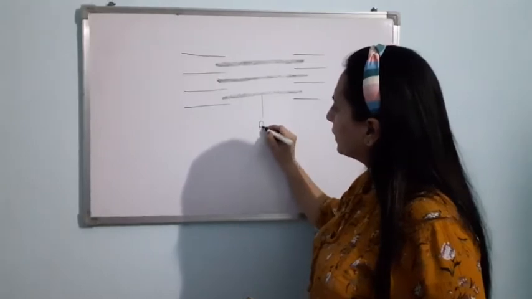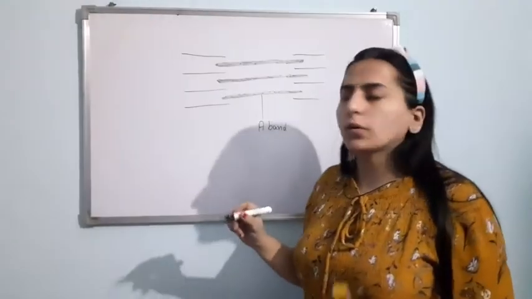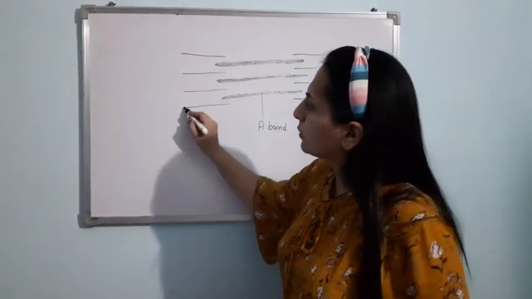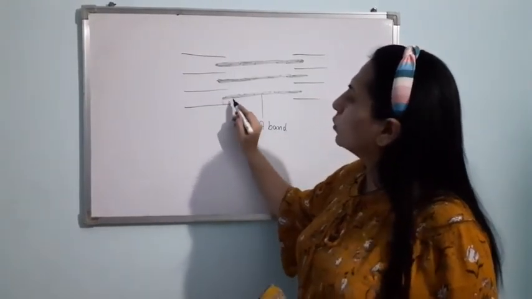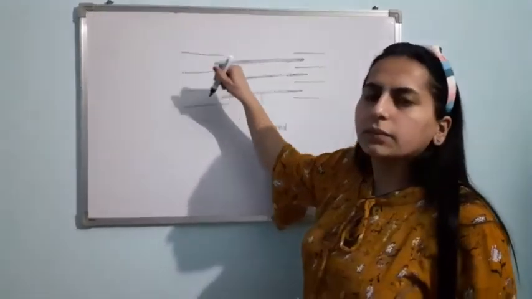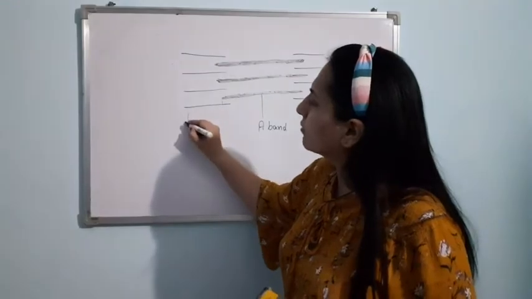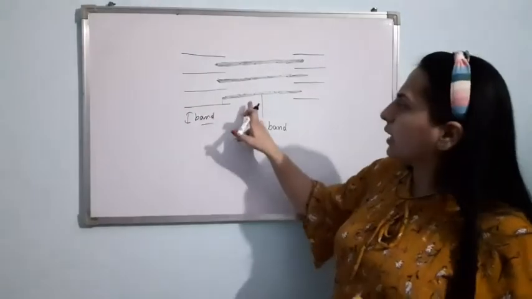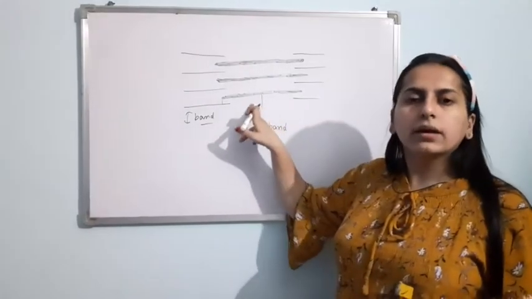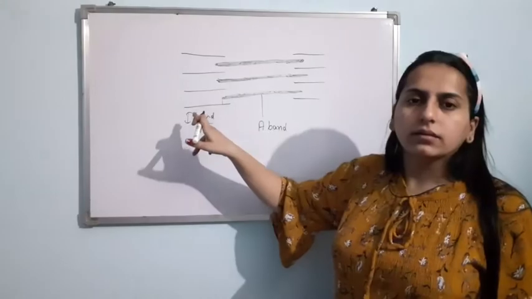This is A band, which is made up of the myosin protein. This is I band, from here till here. This portion which is under A band is not counted under I band. Till here we are having I band. Is it fine? Dark band called A band, which is thicker. I band, that is thinner band.